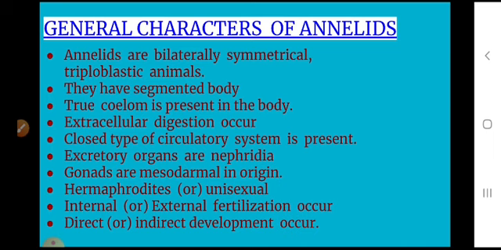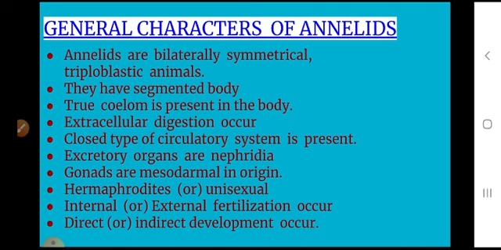True coelom is present. This cavity is always filled with cells and fluid, which is called coelomic fluid. What is the meaning of true coelom? The empty space between the body wall and the alimentary canal is called the coelom. In annelids, true coelom is present, and the cavity is filled with cells and fluid called coelomic fluid.